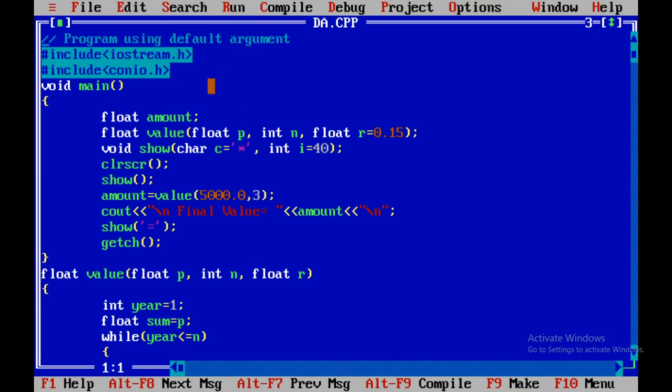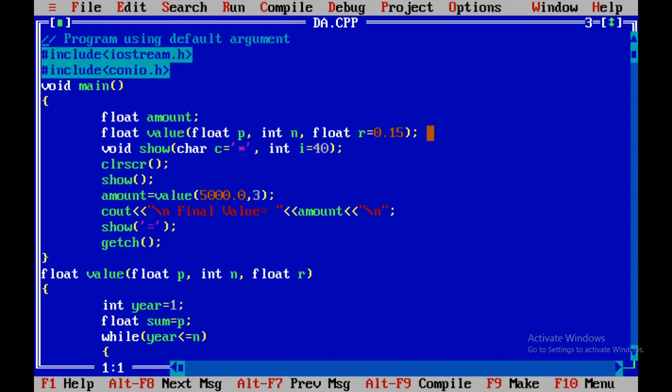Here we are calculating the simple interest by using some function, and we will print the maturity amount. So in main, I have declared one float, that is amount, just as we have just seen in the small example of the value function. The same value function I am using here. For that the program is written.